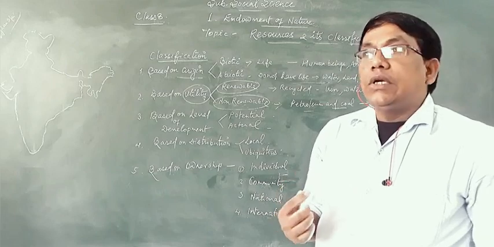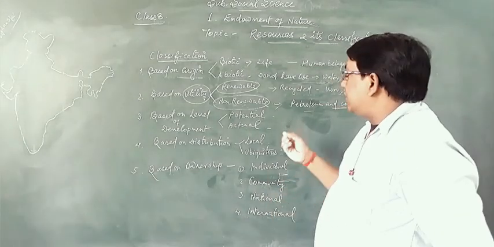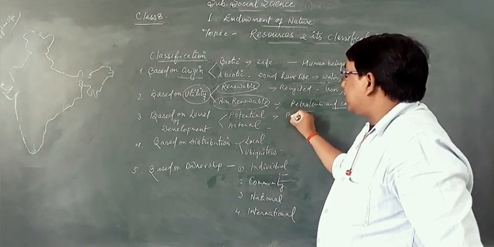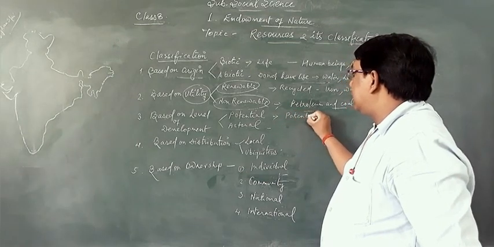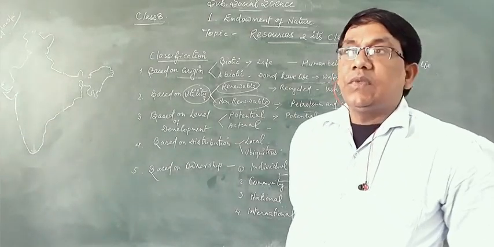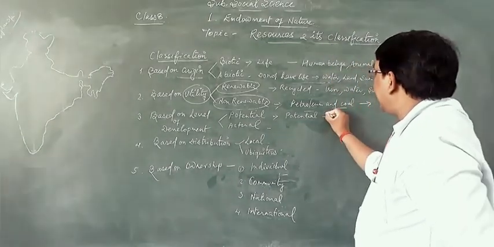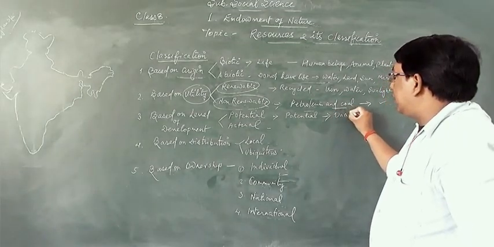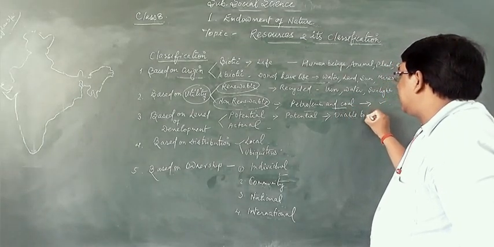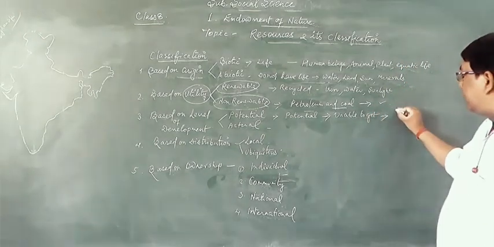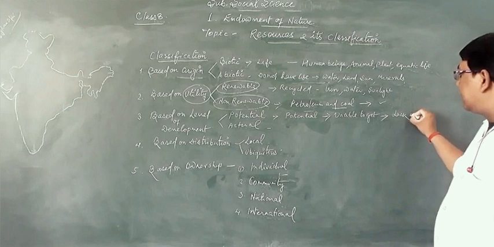Potential resources are those which the country has, the resources are available, but we are unable to get them due to the lack of technology.